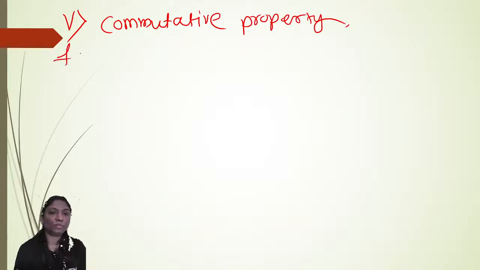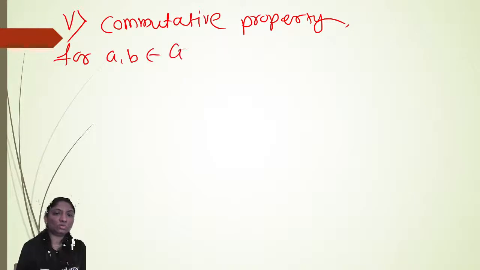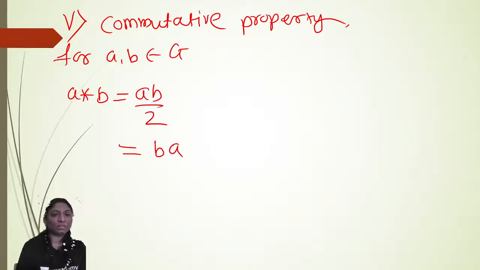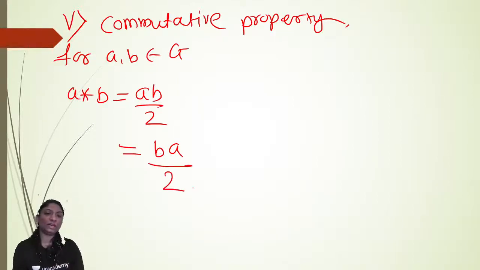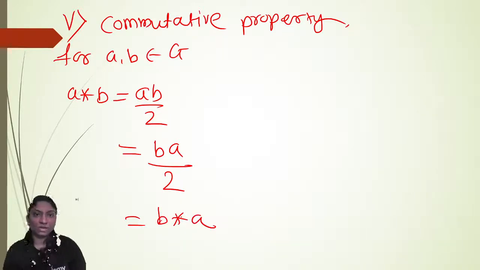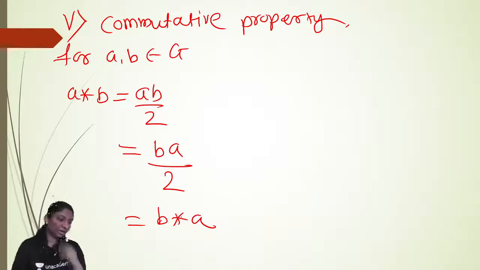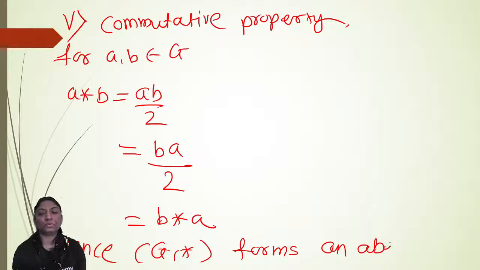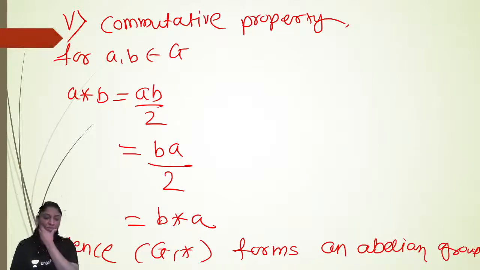For a, b belongs to G, consider a star b is equal to ab by 2. As a and b are non-zeros, we can write it as ba by 2, which is nothing but b star a. Therefore, the commutative property also holds in G with respect to star. Hence, G with respect to star forms an abelian group.